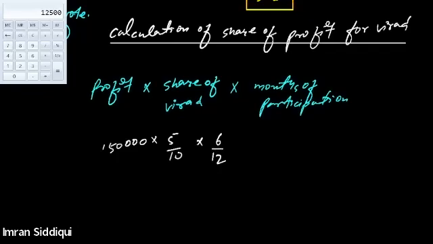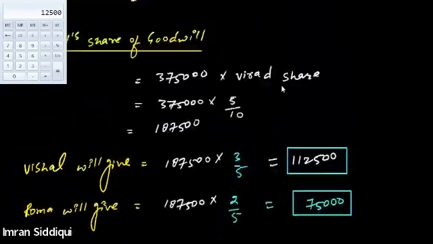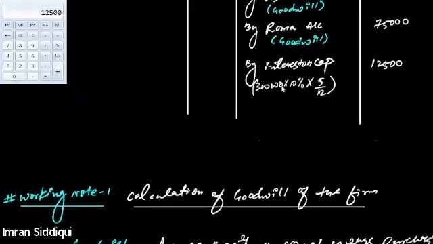And I think we made a mistake in the calculation of interest on capital as well. Interest on capital is to be calculated at 10% per annum for a 6-month period, since he survived for 6 months in this year, 6 by 12. So instead of 12,500, this will be 15,000. I'm sorry, everyone, please make this correction. 3 lakh into 10% into 6 by 12, that will be 15,000.